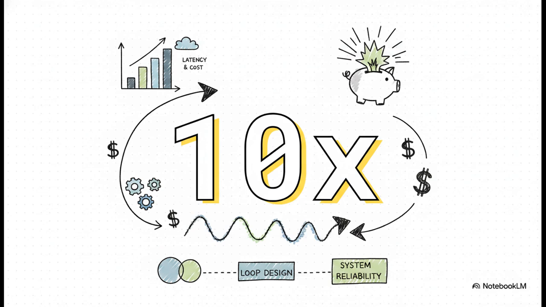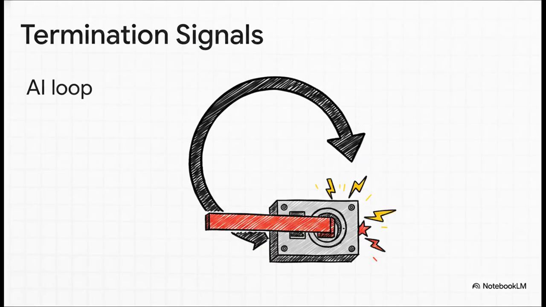A runaway loop isn't just a slow, annoying user experience, it is an absolute budget destroyer. This is exactly why minimizing unnecessary iterations is a core part of your cost runaway protection. Because you simply cannot fully trust the model's own internal sense of being finished, you must deliberately design stopping conditions, what we call agent loop traps. You need explicit termination signals, like hard iteration caps and strict token budgets.